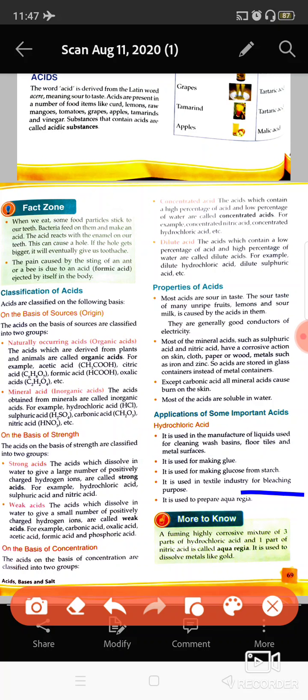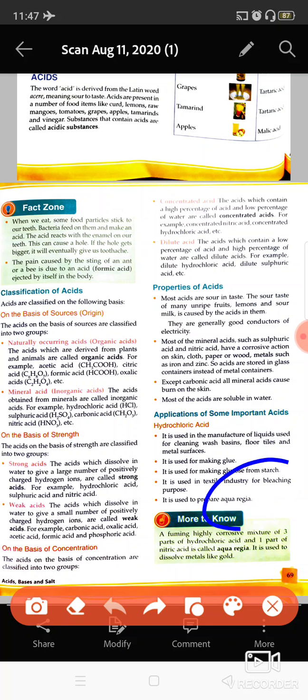In the bleaching industry, to wash off the white cloths we use bleach, so there it is used.